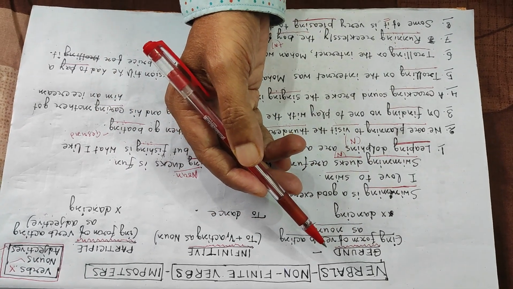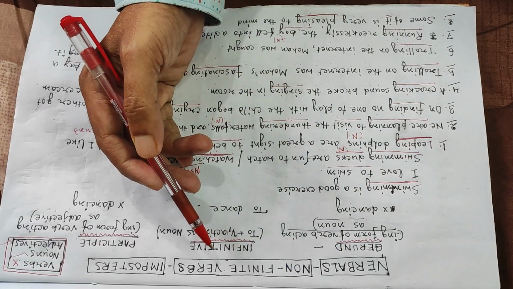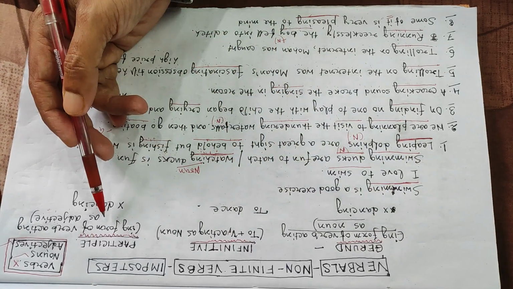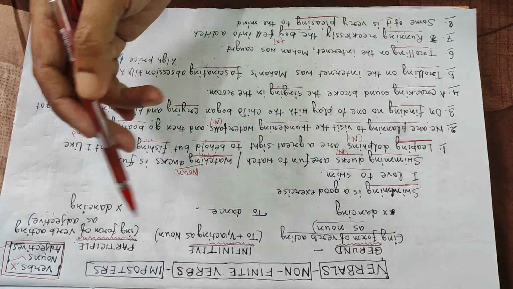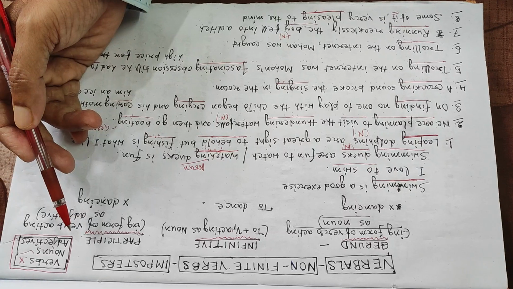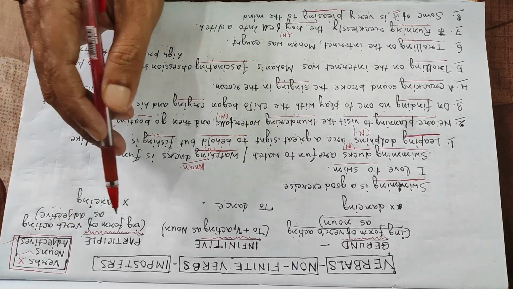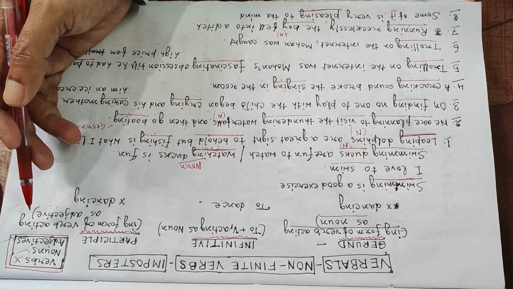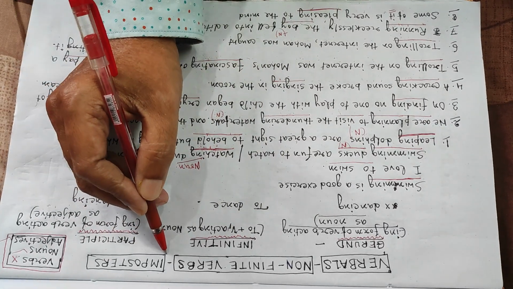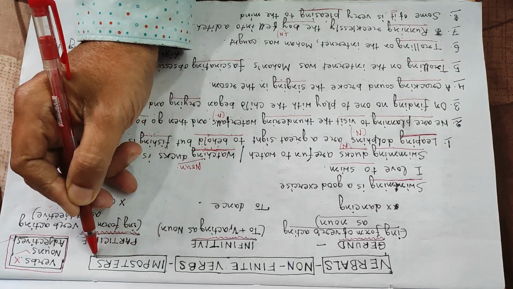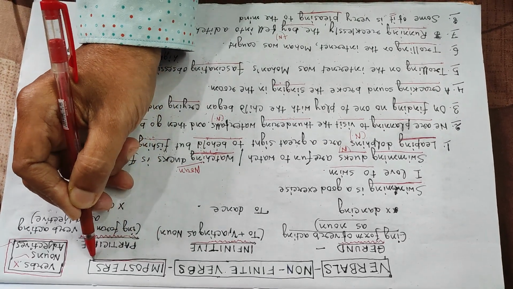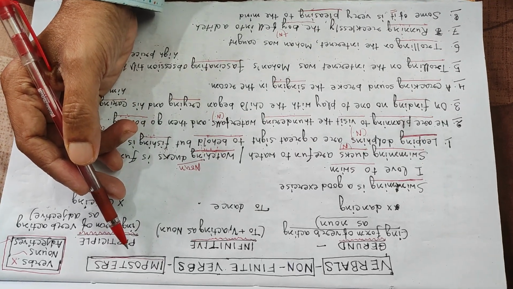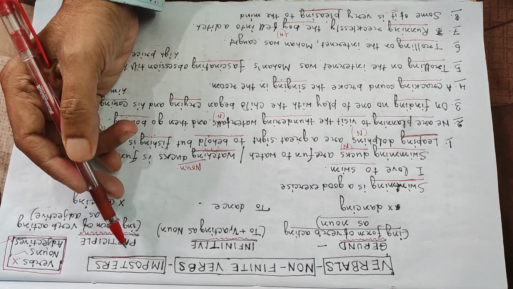So by verbals or non-finite verbs, we mean some ing words that look like verbs, but that are not actually verbs. We may call them imposters. Do you know who is an imposter? An imposter is someone who pretends to be something else.